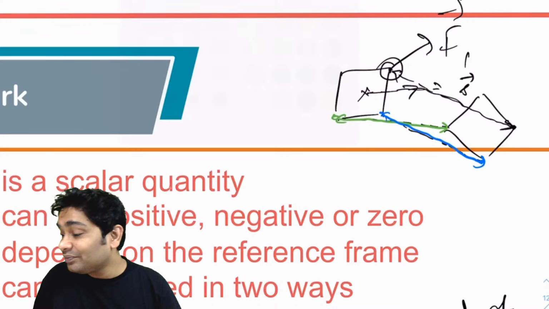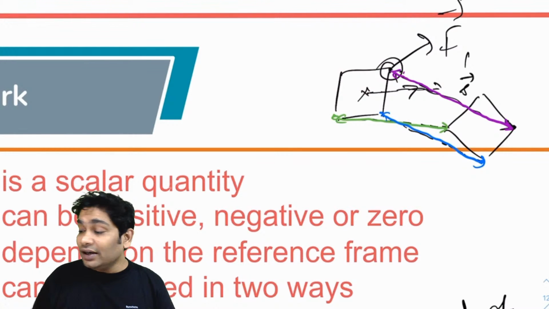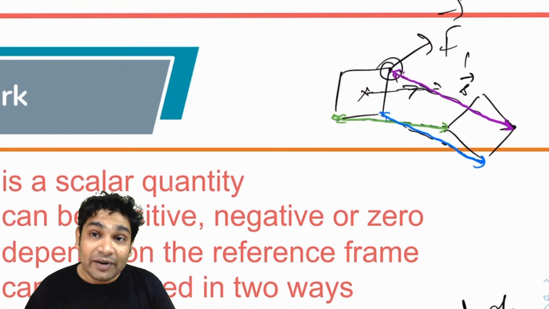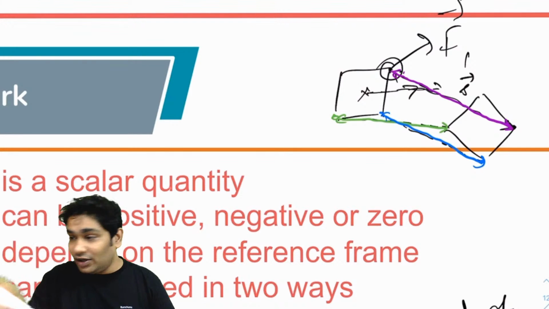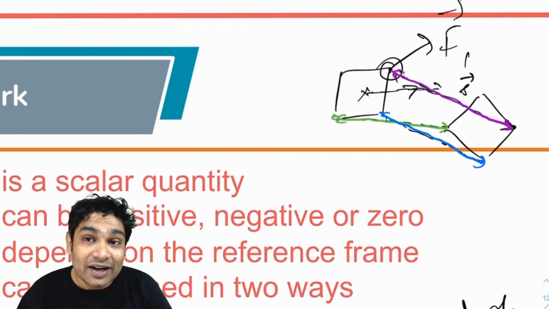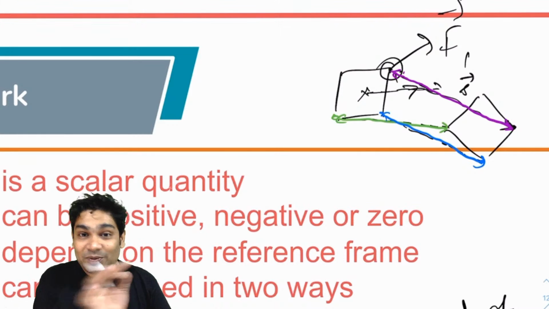Every point in a body can have a different displacement. The lengths might be different because the body has not only moved forward, it has also rotated a bit. So different points have undergone different displacements, and displacement cannot be defined for a big body because of that fact. We can only define displacements for points.